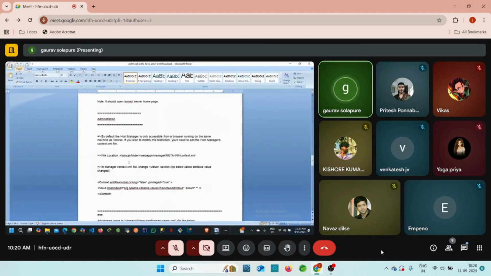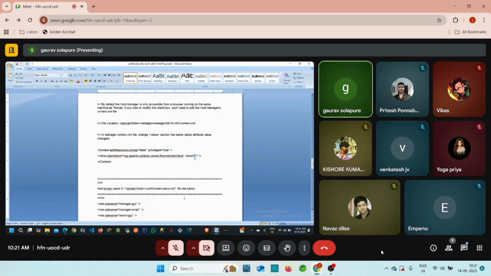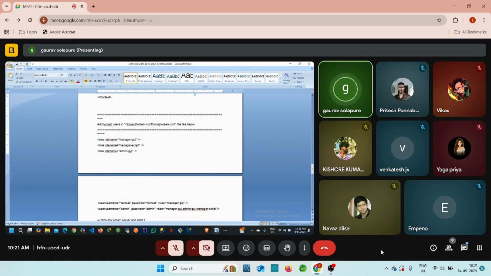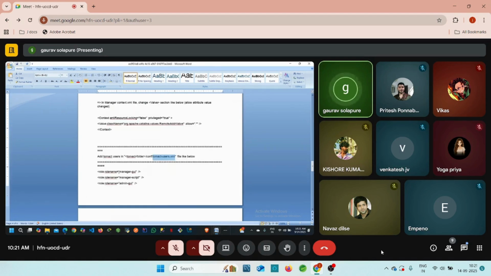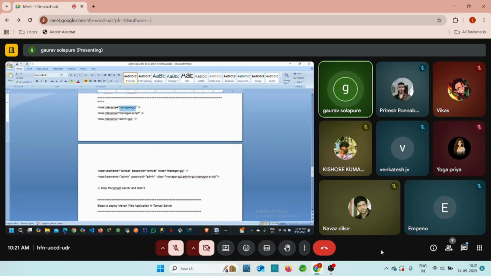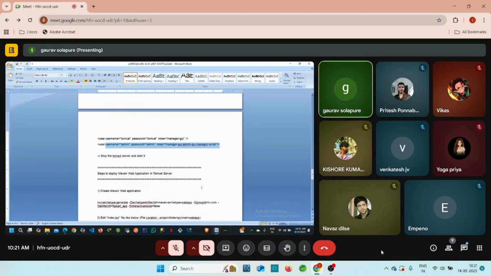Let me show you. Yes, commands, it means we need to change something, we need to add something in our path, like the metadata context path. Here we can remove this specific public IP and you can allow all public IPs, right? Then later you need to add the Tomcat users XML, because my credentials should access every manager GUI. Manager GUI means graphical user interface, their manager script and admin GUI as well, right? So for that we need to add some credentials. Later you can easily access our Tomcat server, right?